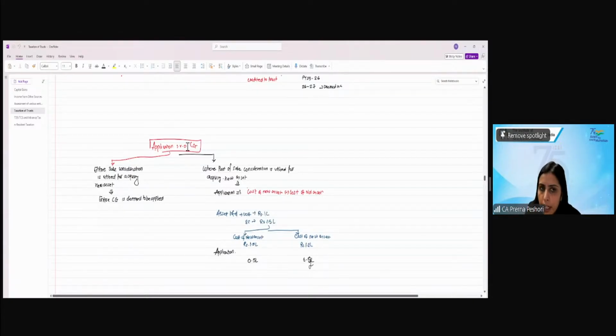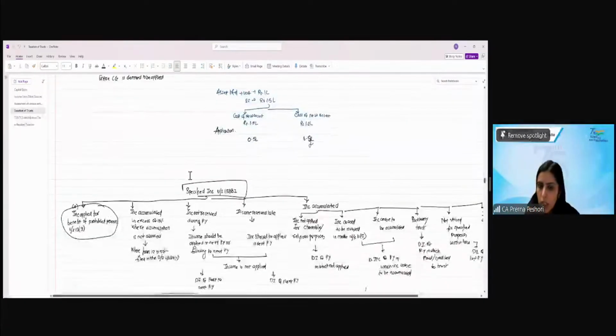Now, application in respect of the capital gain. So, if there is a capital gain, how will you apply against that? If the entire sale consideration is utilized for acquiring new asset, entire capital gain is deemed to be applied. Where part of the sale consideration is utilized for acquiring new asset, then the application will be cost of new asset minus the cost of the old asset, right?